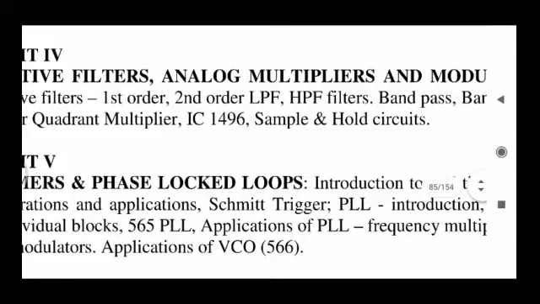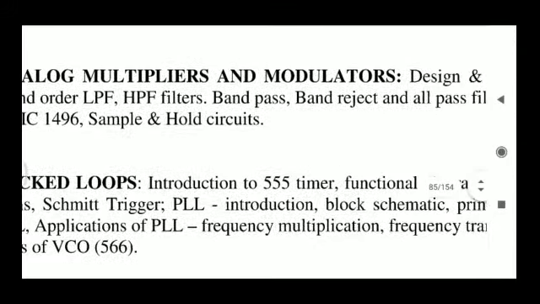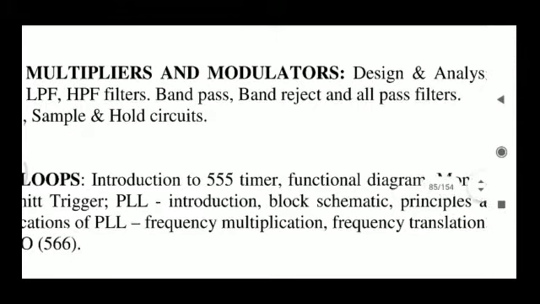So low pass filter first order, low pass filter second order, as well as high pass filter first order, high pass filter second order, and band pass filters. And we are going to study the band reject filters. How to implement the band pass filter and the band reject filter, the analysis part as well as the practical part we are going to see in the laboratory. And all pass filter.